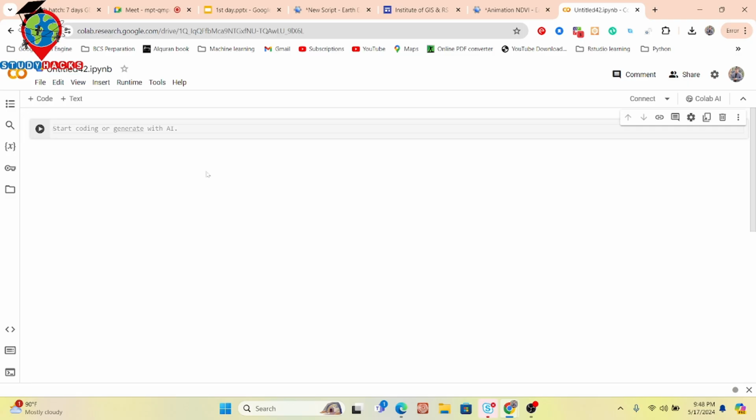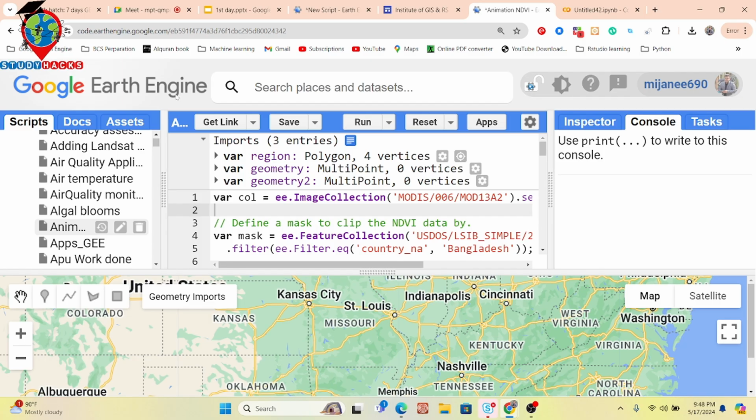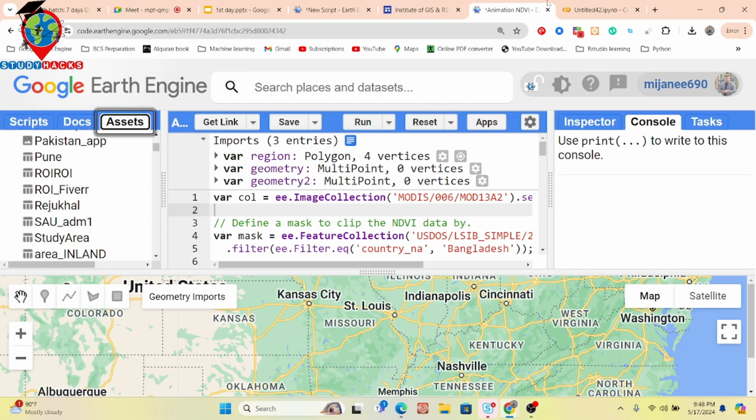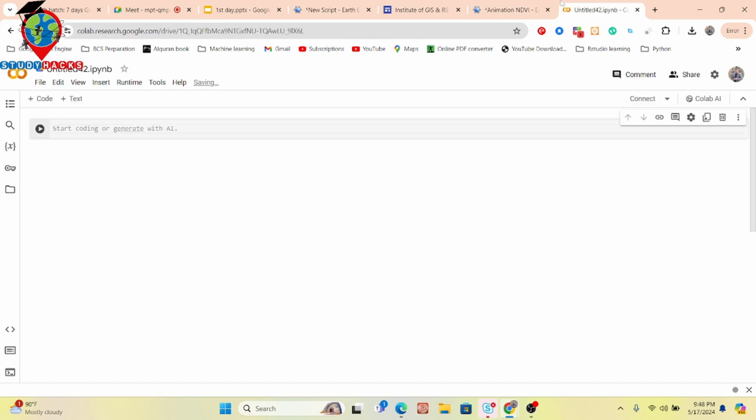As a beginner, it's very difficult to work with the Google Earth Engine Python API code editor. But you can see the JavaScript code editor is very beautiful. We can easily get all of the things. But here in Python, there is nothing. So we can just put in a name. Suppose I simply put the name as first class.